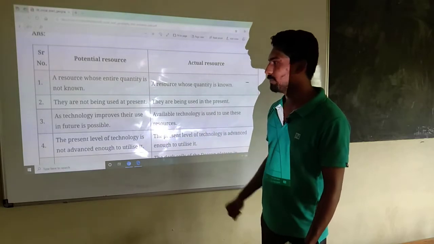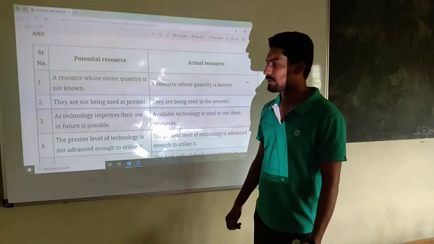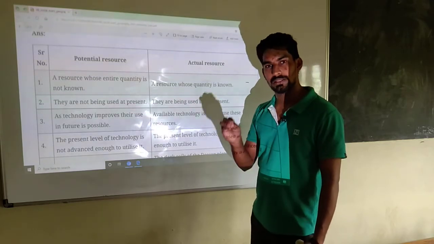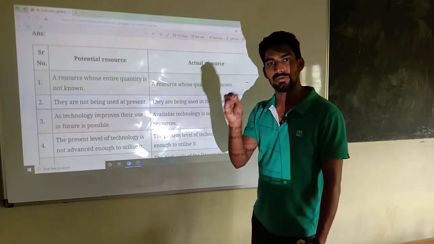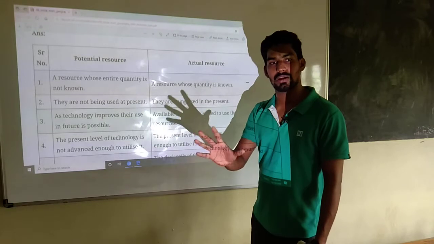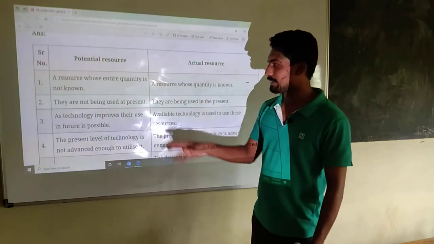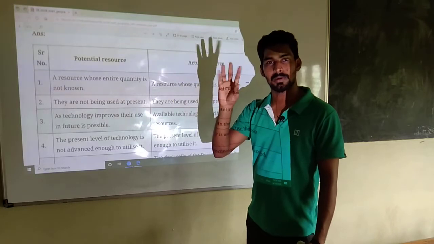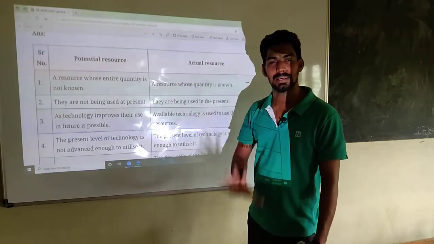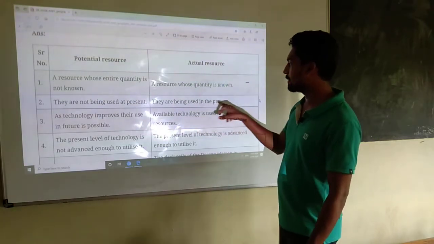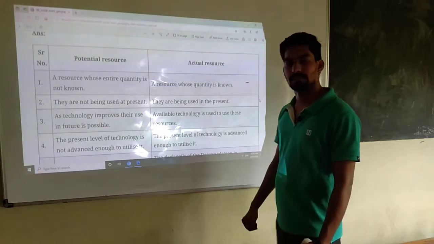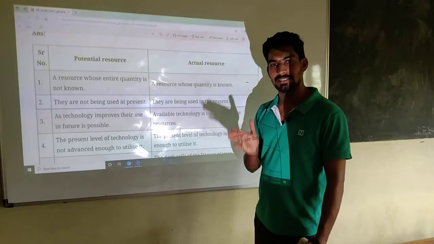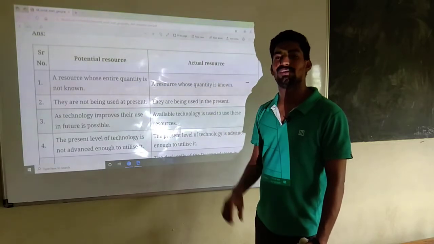Then the next point: potential resources are not being used at present. At present we are not utilizing them, so that's why it is potential. Potentiality is there, but they have not been utilized yet. Then actual resources are being used at present. We know the quantity and quality of actual resource.